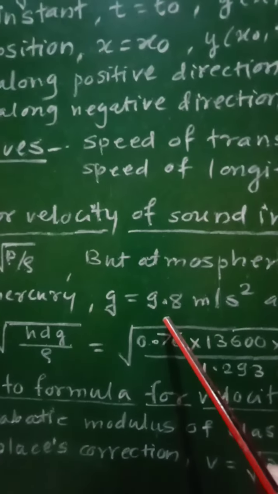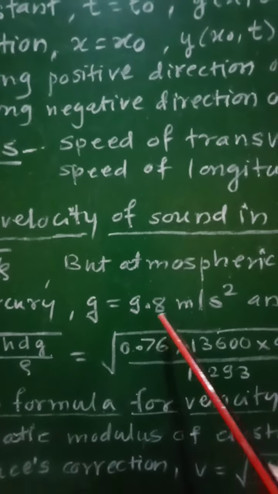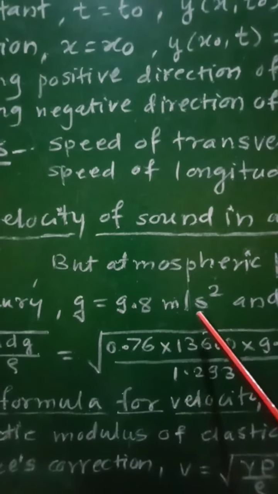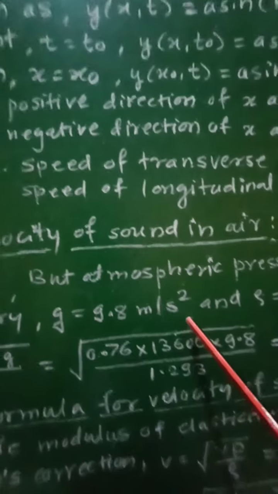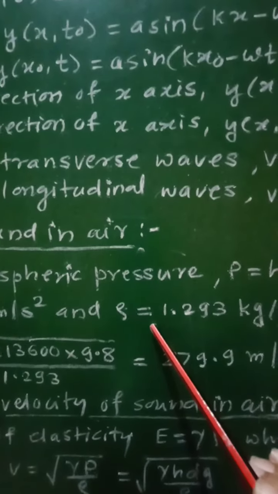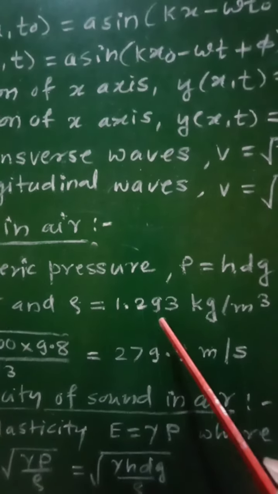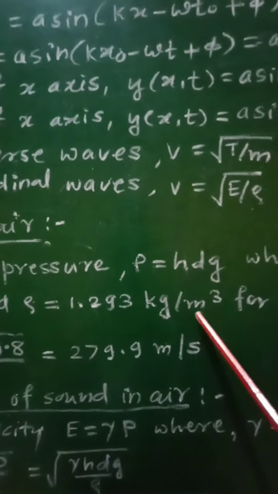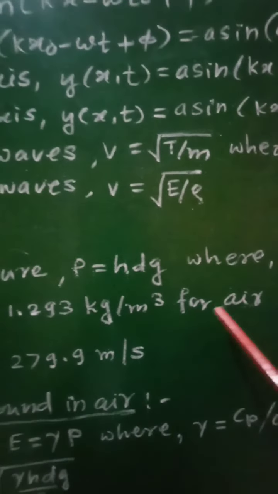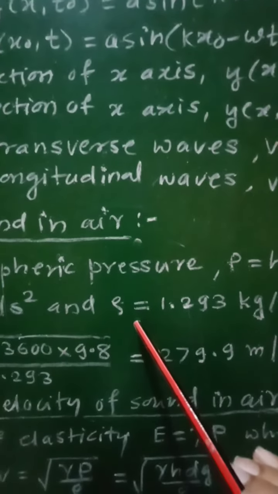Similarly, g, acceleration due to gravity, is equal to 9.8 meter per second square, and rho, that is the density of air, is equal to 1.293 kilogram per meter cube for air.